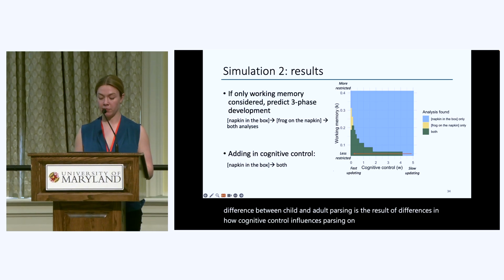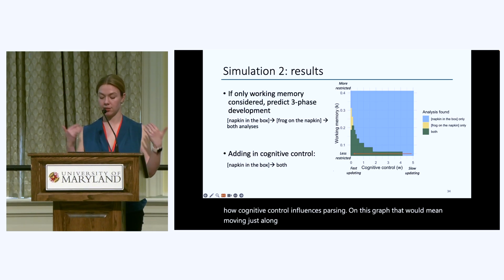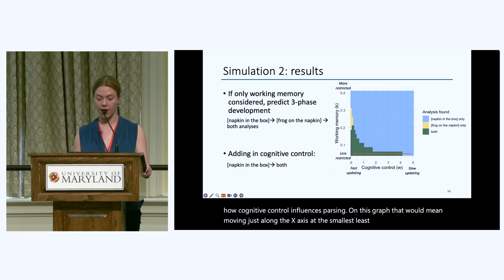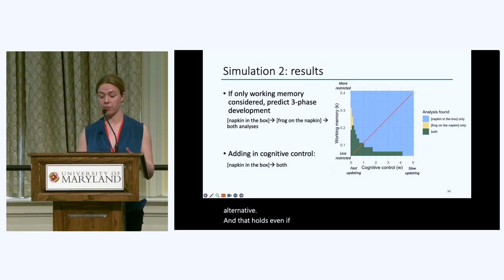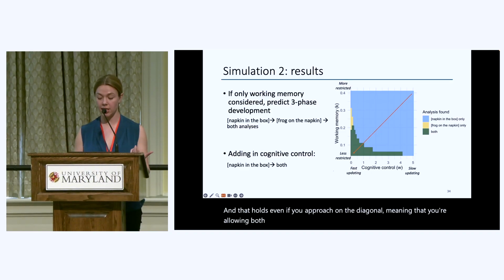On this graph, that would mean moving just along the x-axis at the smallest, least restricted values of K. In other words, if score updating is even a little bit lagging, we no longer will have a phase when only the intended analysis can be accessed and not the alternative. And that holds even if you approach on the diagonal, meaning that you're allowing both to vary simultaneously. There's still just a 2-stage trajectory.